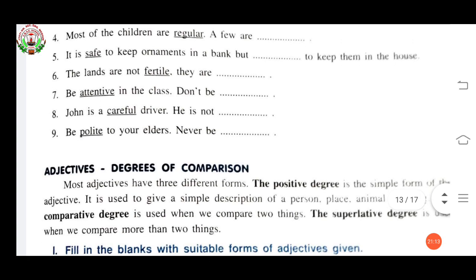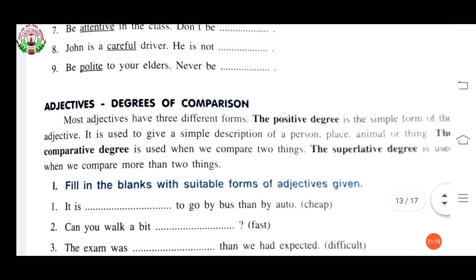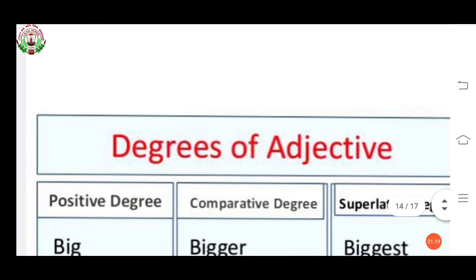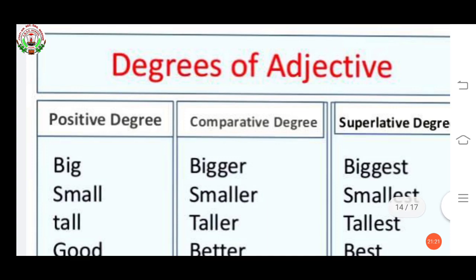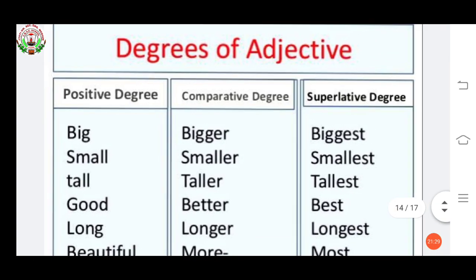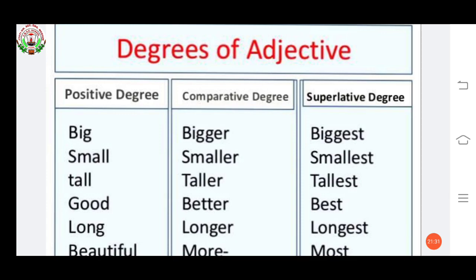Now adjectives. Degree of comparison. Before doing this exercise, you have to see this. Degree of adjective. First we have to see positive degree, then comparative degree, then superlative degree. Positive is what? Big. Then comparative, bigger.